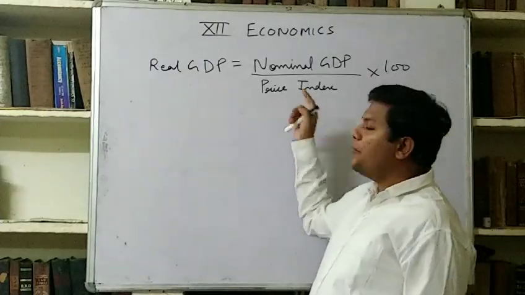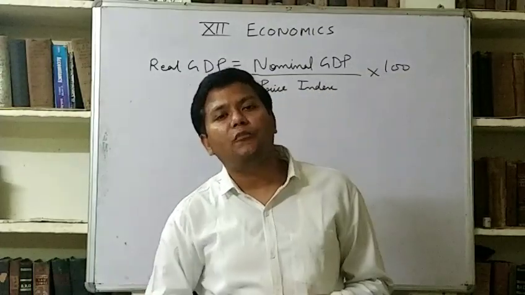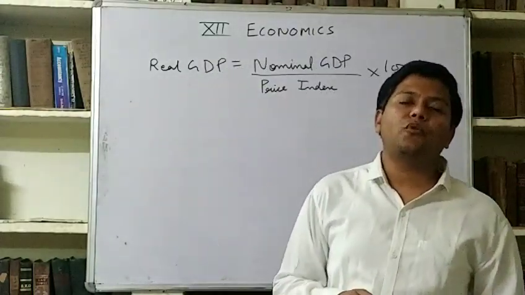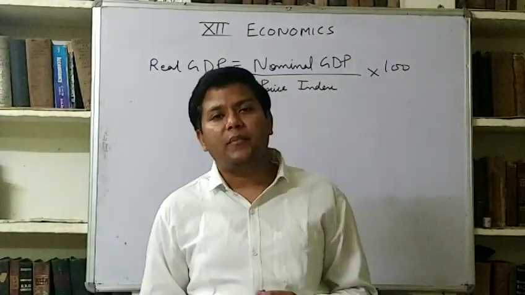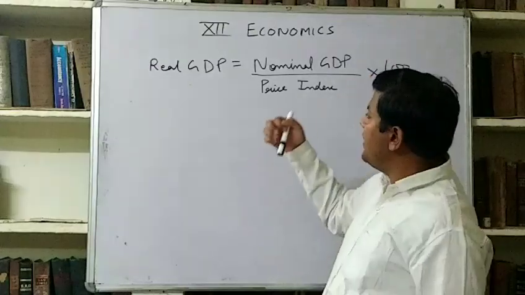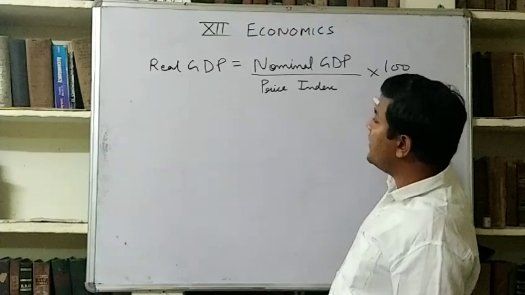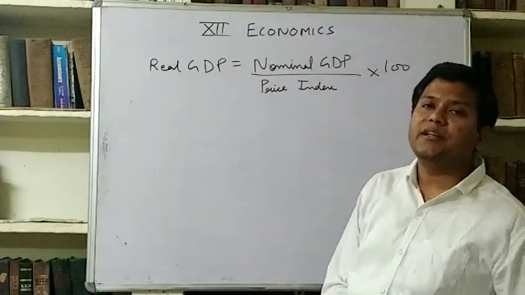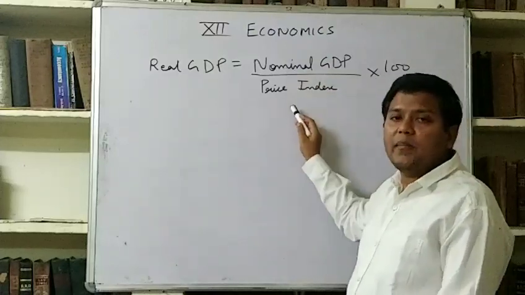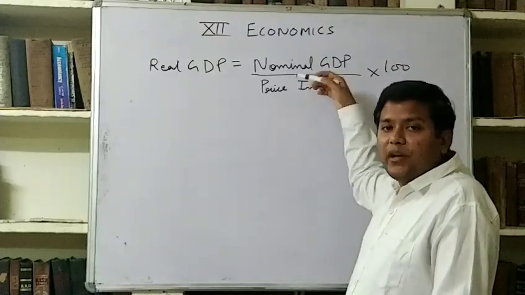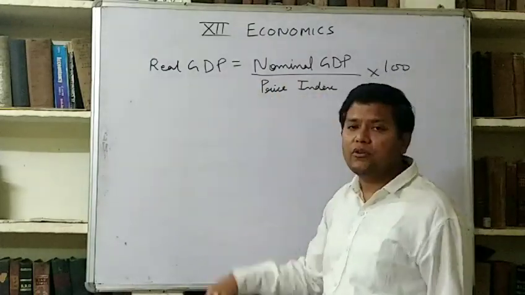And what is price index? Price index is the index of current year. We studied formula in 11th, P1 upon P0 into 100, current year price upon base year price into 100. So it is the ratio of current year price with base year price multiplied by 100. So if we divide the nominal GDP by price index and multiply it by 100, then it will convert into real GDP, because when current year nominal GDP is divided by current year price index, then it will be converted into base year price, because its formula is P1 upon P0 into 100.